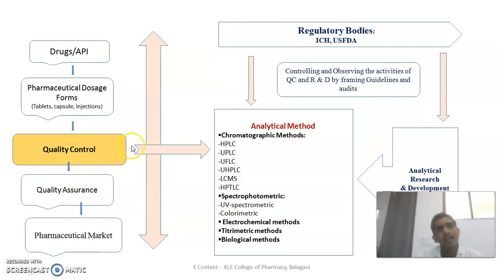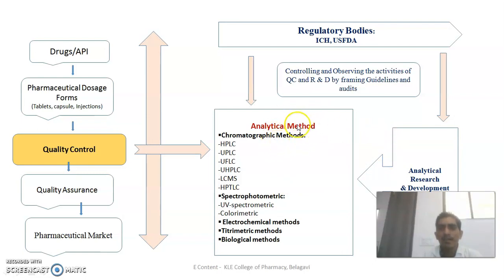Now, what do these quality control laboratories do? They evaluate the quality of the product on the basis of analytical methods such as chromatographic methods, spectrophotometric methods, electrochemical methods, titrimetric methods and biological methods. Now who will give this method? We have one more department in the pharmaceutical industry, called the analytical research and development department. This analytical research and development unit develops and validates the methods and gives them to the quality control department.